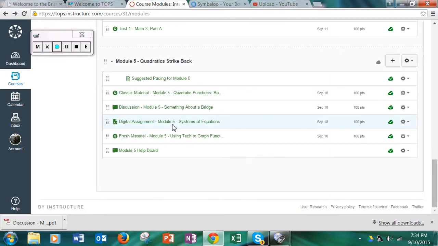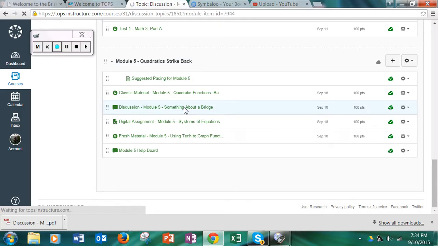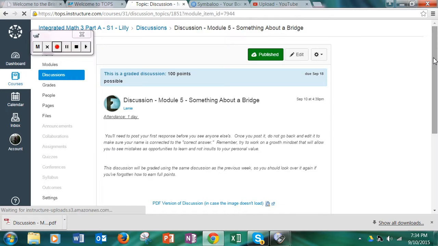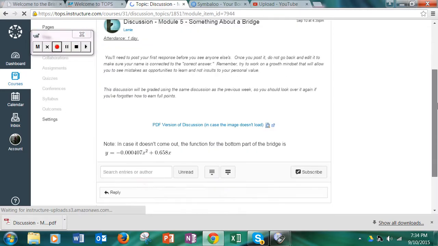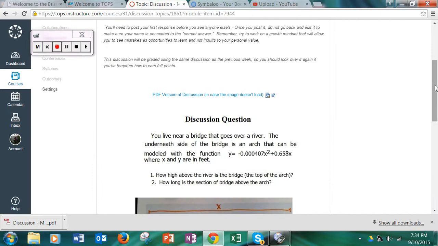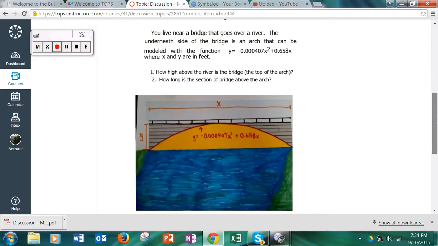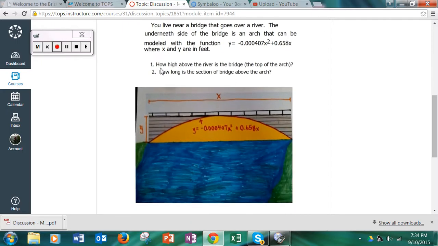Alright, next would be the discussion. Again, make sure you're interacting with classmates on the discussion. That's how you get points for the discussion here. Alright, something about a bridge. If you're watching this, I'll give you a little hint. The questions you need to answer: how high above the river is the bridge?